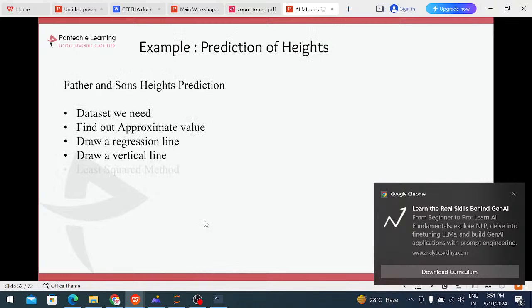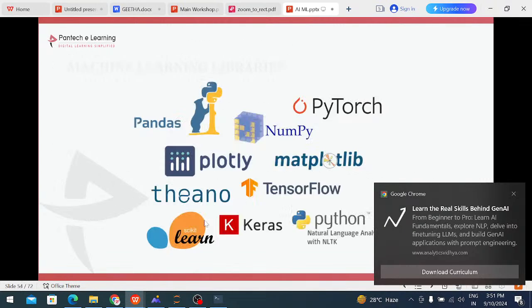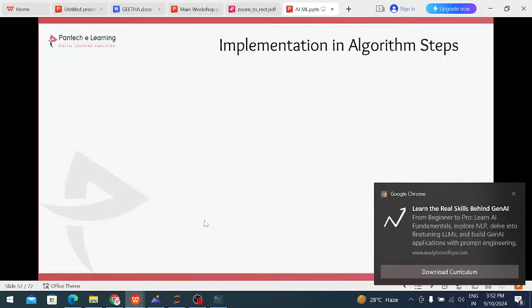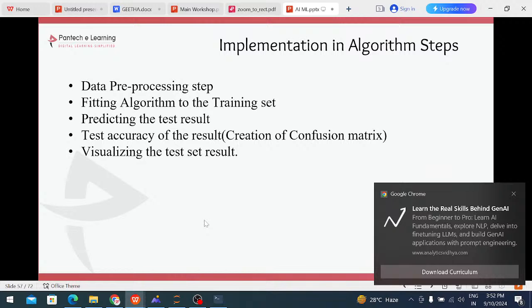I already explained this. These are the machine learning libraries: NumPy, PyTorch, Matplotlib, TensorFlow, Keras, sklearn, Pandas, OpenCV, Pillow, and a lot more. Based on requirements we can add libraries. A library is a collection of predefined classes and methods. Just import the library and we can use whatever features are there. Just import and use the predefined classes and methods. That is known as a library.